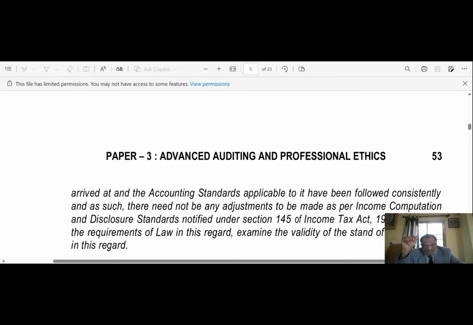Contention of the management that they are following accounting standards and need not make any adjustment as per ICDS is not correct. Thus, ABC Limited is required to adjust the profits in compliance with ICDS.